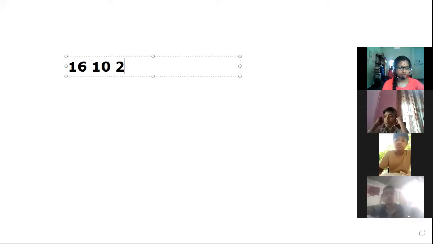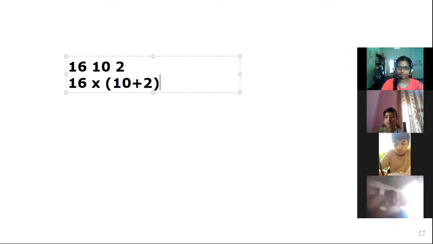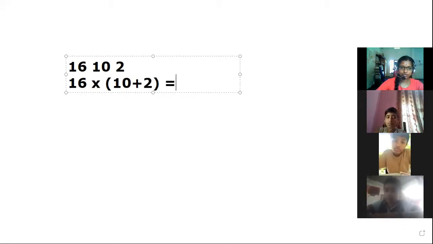Page number 17. Here I'm choosing 3 whole numbers which are 16, 10, and 2. Then to prove distributivity of multiplication over addition, I am considering 16 into 10 plus 2. For this, first we have to find the sum of 10 and 2. What is the sum of 10 and 2? It is 12. It is a sum, not multiplication.